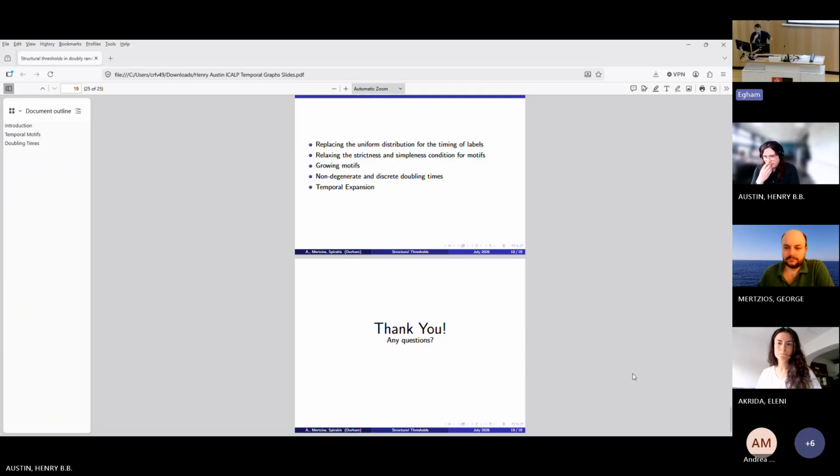Does the strictness of the motif imply that the subgraph realizing it must be proper? I may have missed the motif. No, it shouldn't. The strictness of the motif only implies that when we're actually looking for the edge labels that make up the motif, if there is an order between them, they cannot appear at the same time.